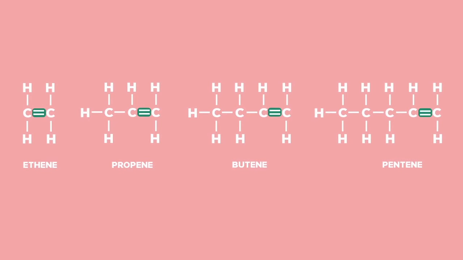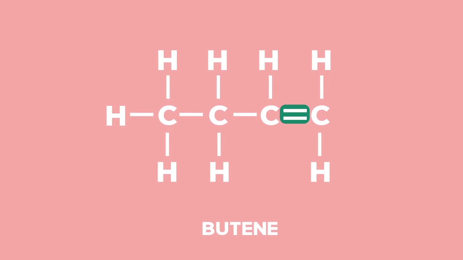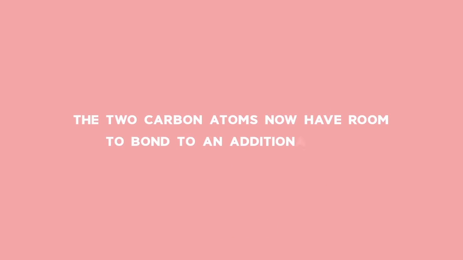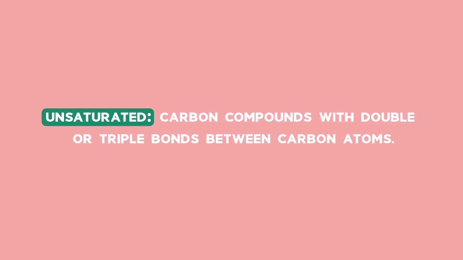Alkenes are carbon atom chains that contain double bonds between carbon atoms. The double bond means that one of them can break. The two carbon atoms now have room to bond to an additional atom. We say that alkenes are unsaturated.